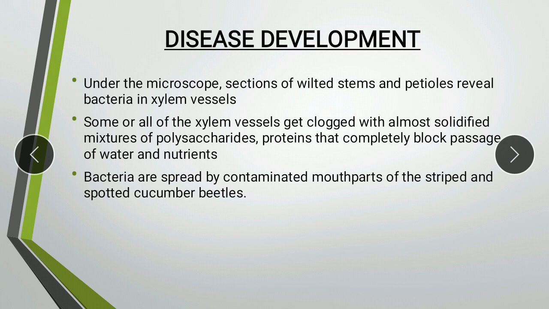So what basically happens here is the organism enters through a wound or some other area, and once it has entered the vascular bundle, it multiplies there. It releases several compounds that are basically solidified mixtures, due to which it completely blocks the passage of water and nutrients. Because of this, the plant starts drooping or wilting and finally dies. The bacteria are spread by the contaminated mouth parts of the striped cucumber beetles and the spotted cucumber beetles.